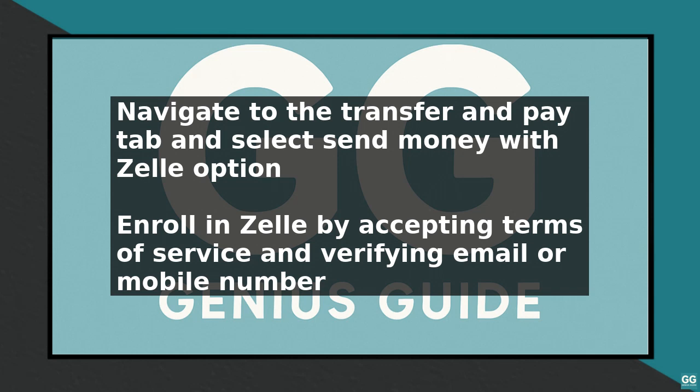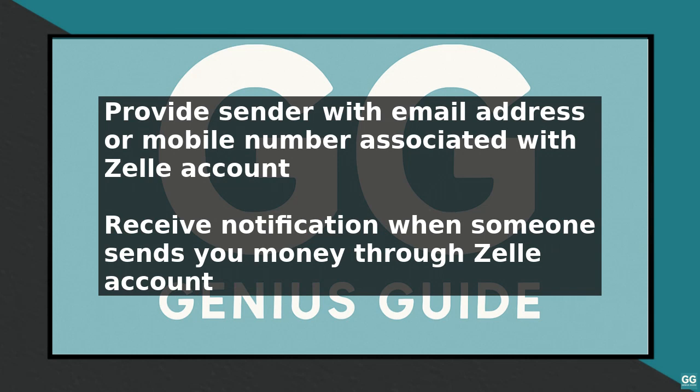To do this, provide the sender with your email address or mobile number associated with your Zelle account. When someone sends you money through Zelle, you will receive a notification informing you that the funds are available in your Zelle account. To deposit the money into your Wells Fargo account, go back to the Transfer and Pay tab. Then select Transfer from Zelle.